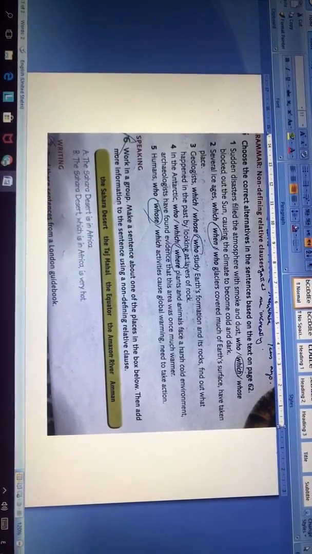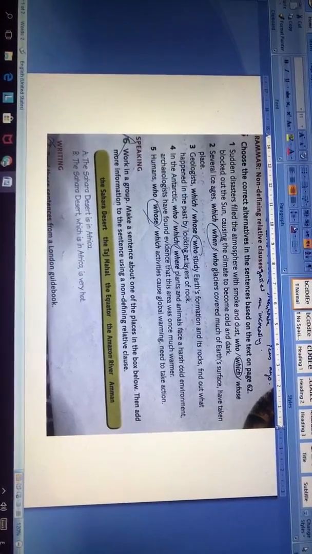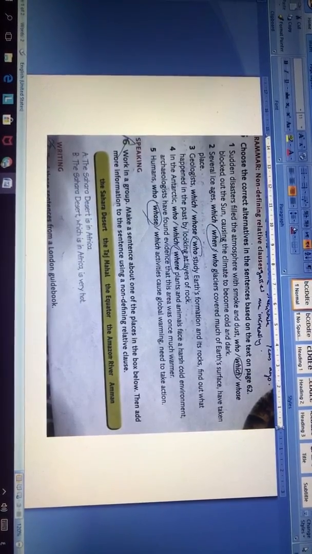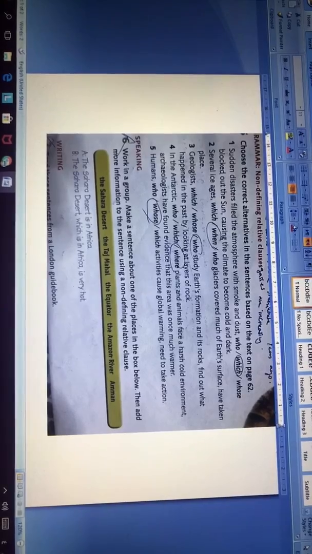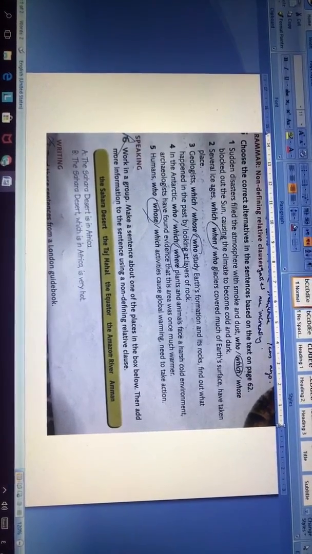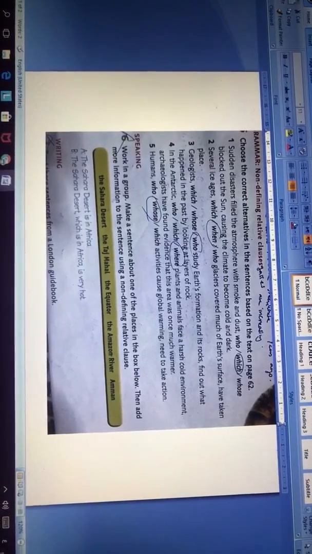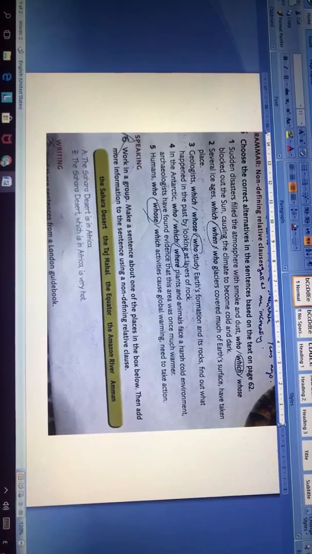You could use 1 comma or 2 commas, depending on the context. So we can say: sudden disasters filled the atmosphere with smoke and dust, causing the climate to become cold and dark. Also, several ice ages have taken place. Geologists find out what happened in the past by looking at layers of rock.